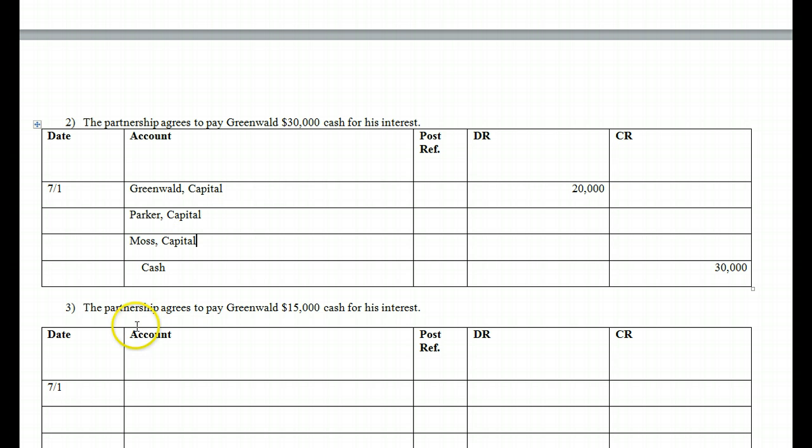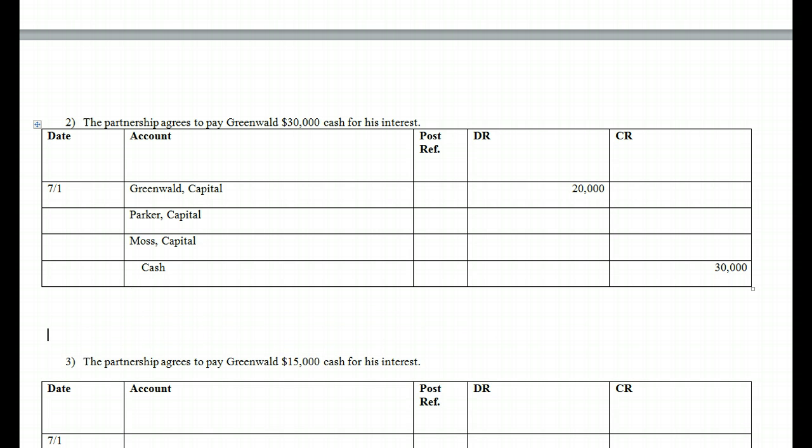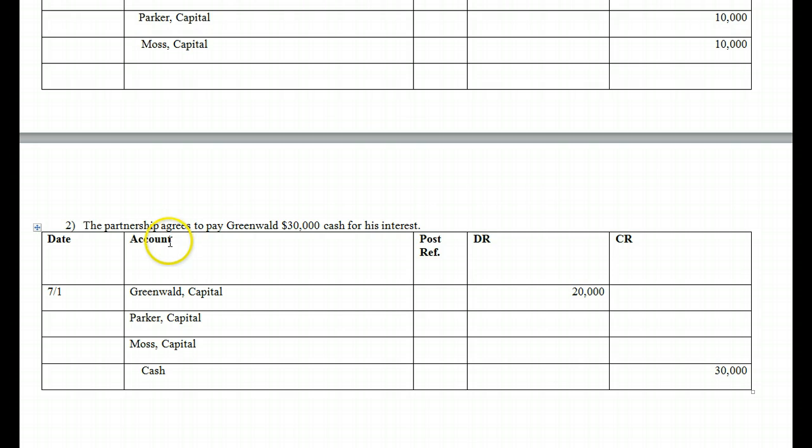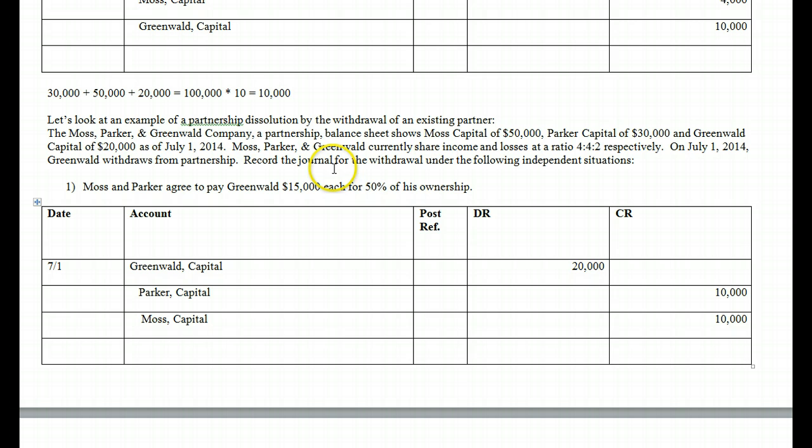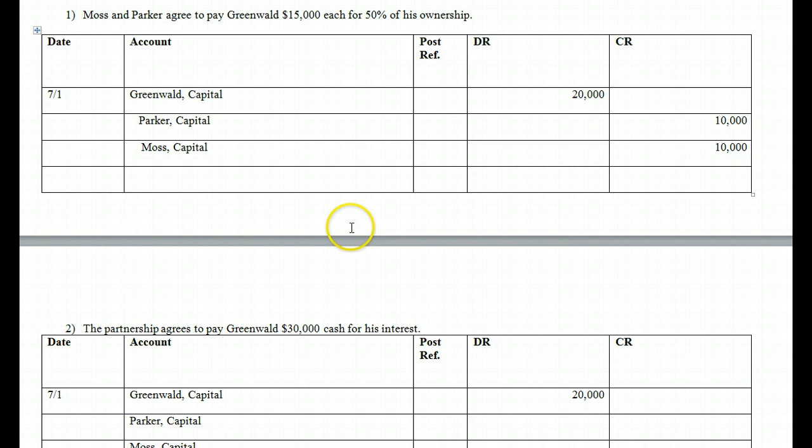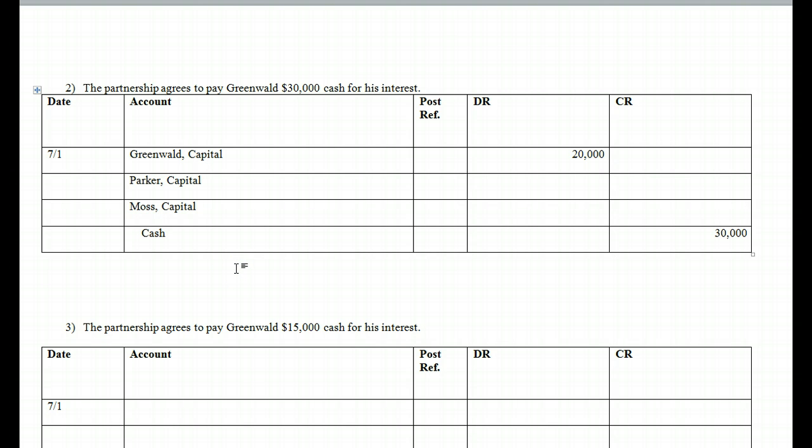The question becomes, well, how much comes from each? Well, again, remember, let's go back here and look. What was our ratio of this partnership? Our ratio was a 4 to 4 to 2. So what that means is Parker gets 4 tenths, and Moss gets 4 tenths, and Greenwald got 2 tenths.